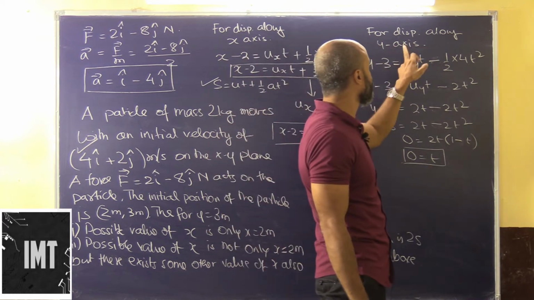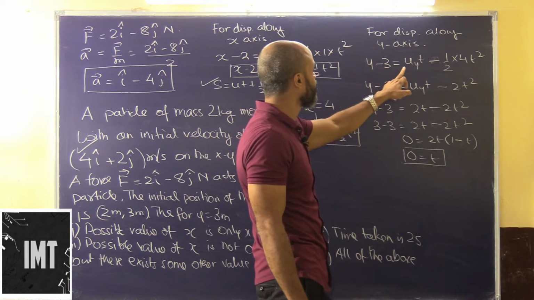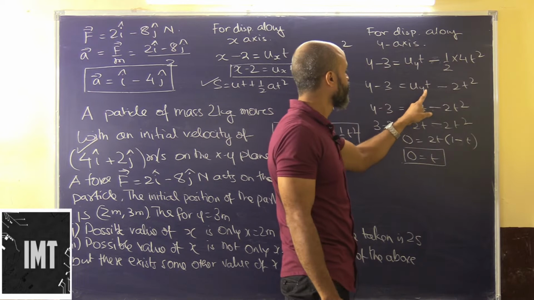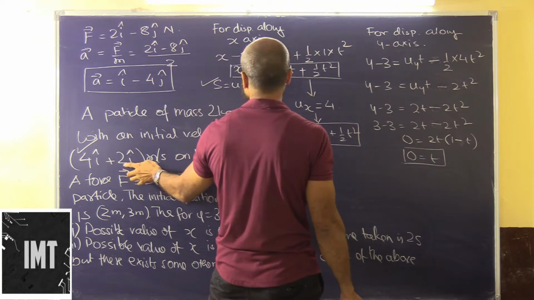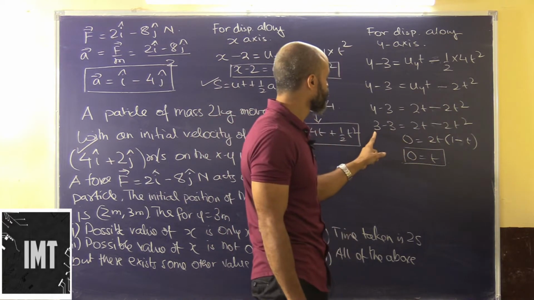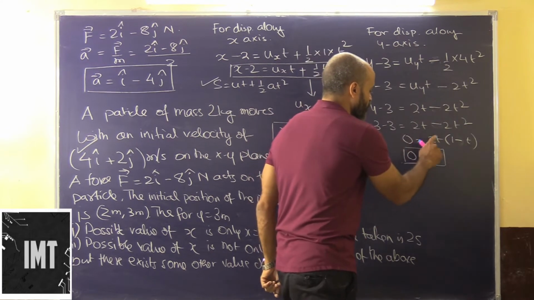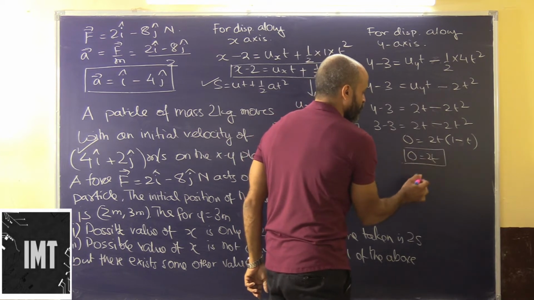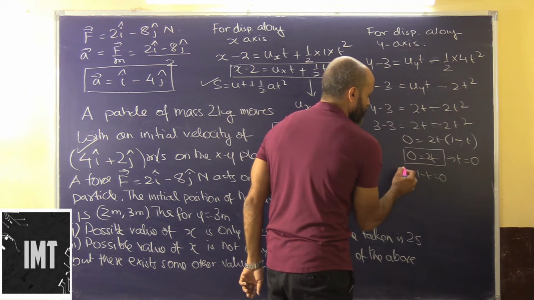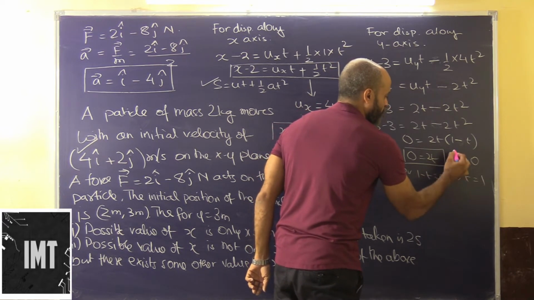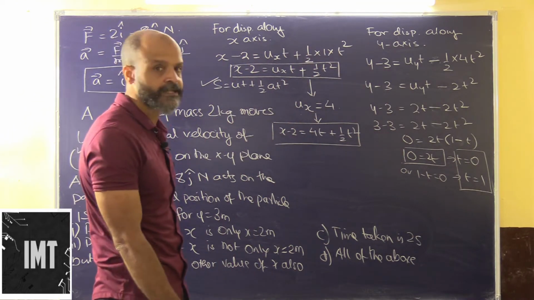Now for displacement along the y axis, obviously displacement will be minus the initial position, y minus 3 is equal to uyt minus half 4t square, uyt minus 2t square. Now uy is equal to how much? Uy is equal to 2. So 2t minus 2t square. So this will be 3 minus 3, 2t minus 2t square, 2t into 1 minus t. So here we have two things. Either 2t is equal to 0, which means that t is equal to 0, or we have 1 minus t is equal to 0, which means that t is equal to 1. So either of these cases is possible, t is equal to 0 and t is equal to 1.